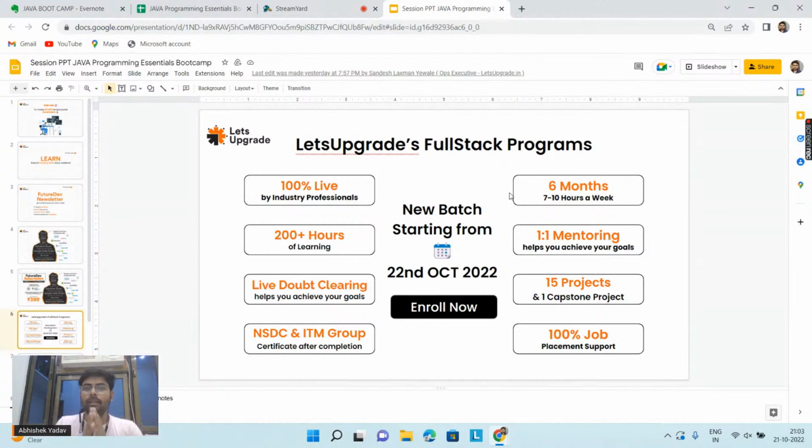Apart from this, you will have the DSA module also, where you will see how to think of a particular problem, how to approach a particular problem. Like you are saying that I have to start with LeetCode, right? But there is a proper way to start with LeetCode. If you say, hey, tomorrow I will jump to LeetCode, then what will happen?